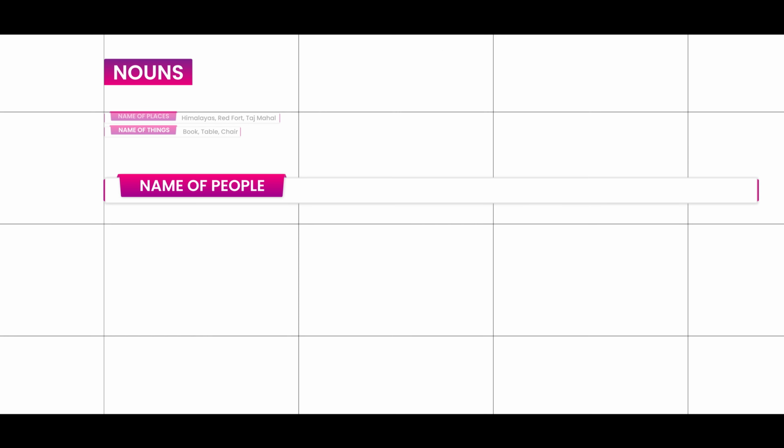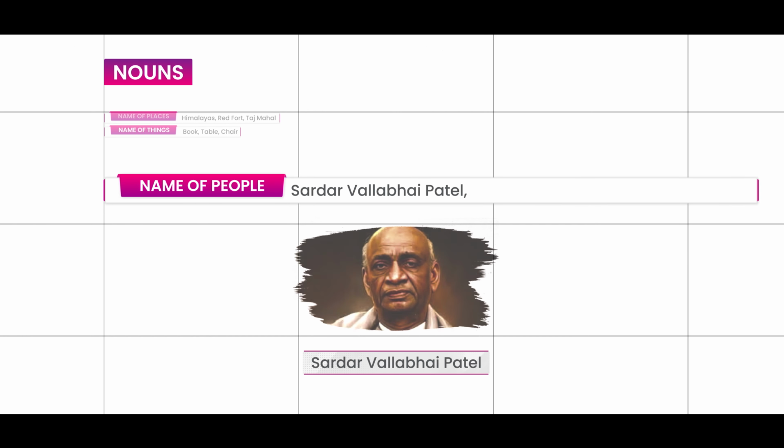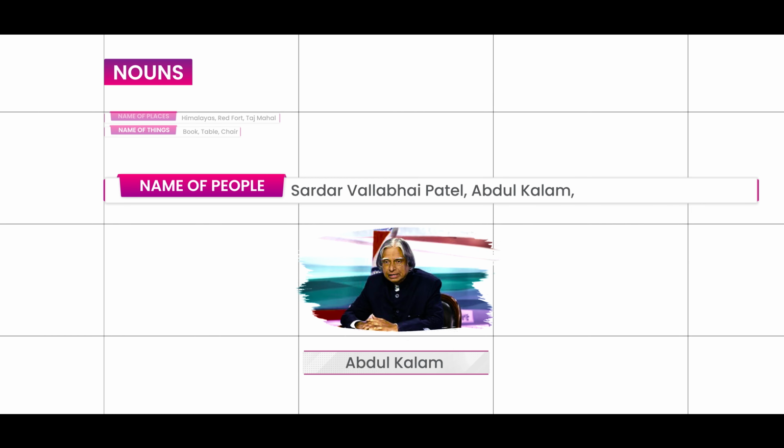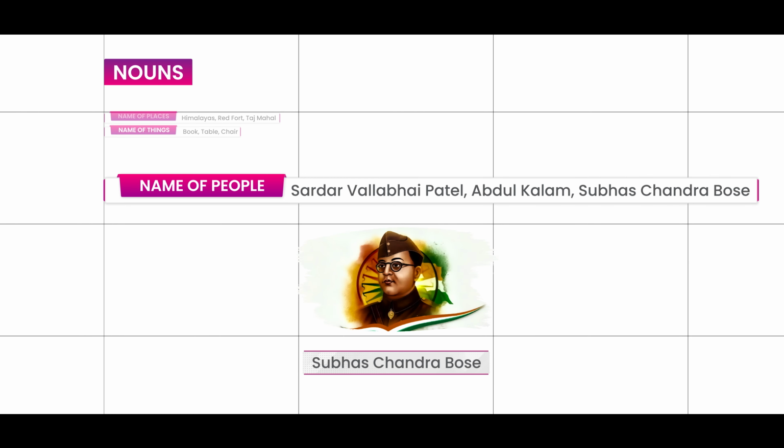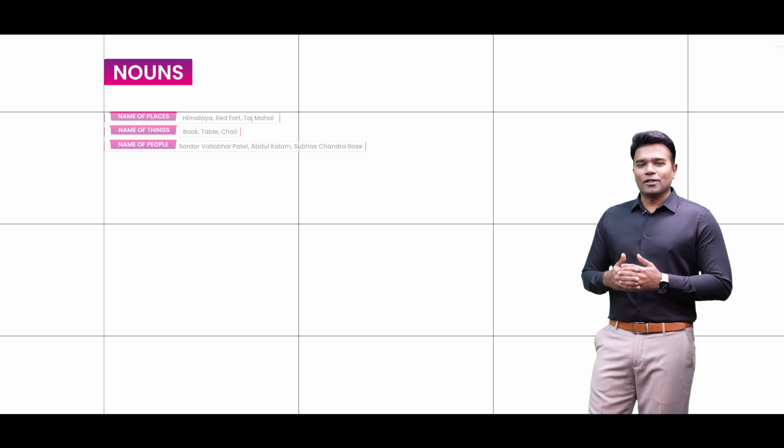Not just that, it could be the names of people. It could be Sardar Vallabhbhai Patel, the name Abdul Kalam, or the name Subhash Chandra Bose. Or your own name, your parents' names, your pet's name, all of these names are also categorized as nouns in English.